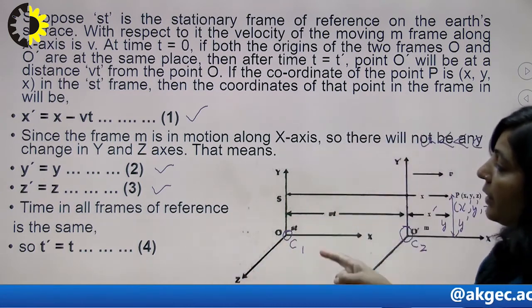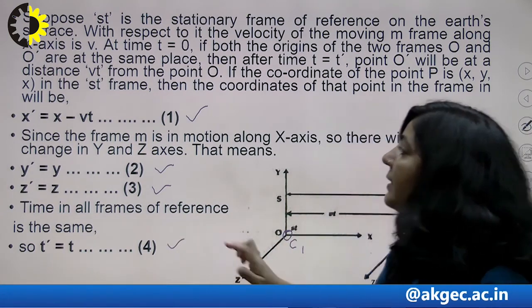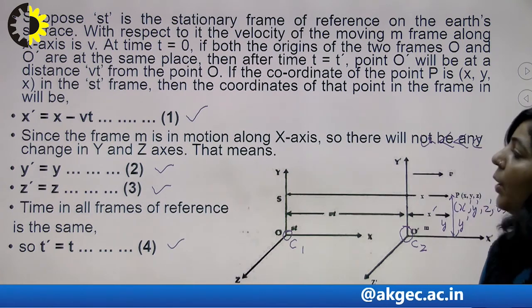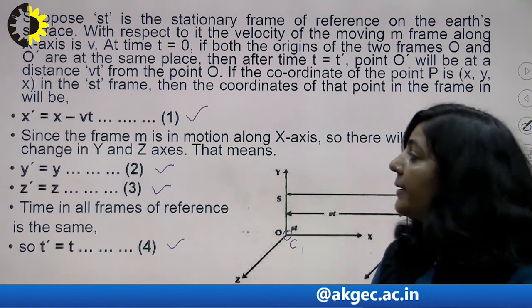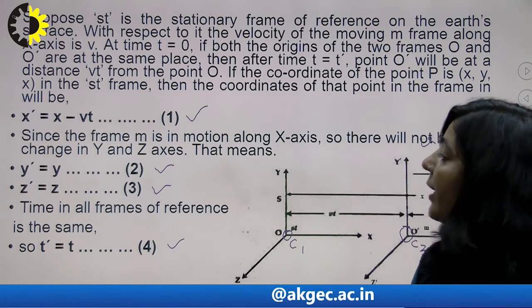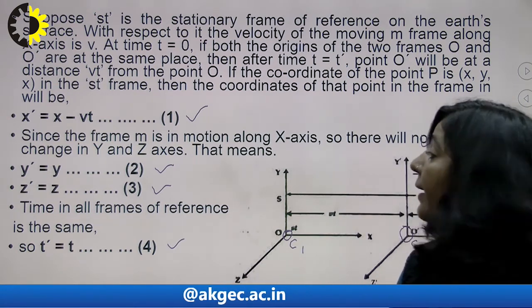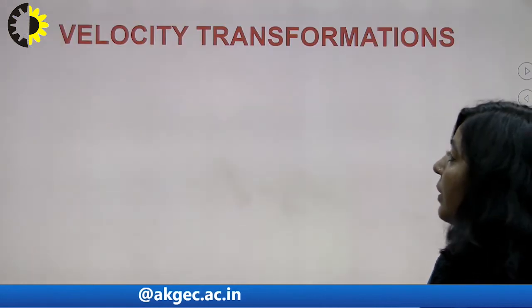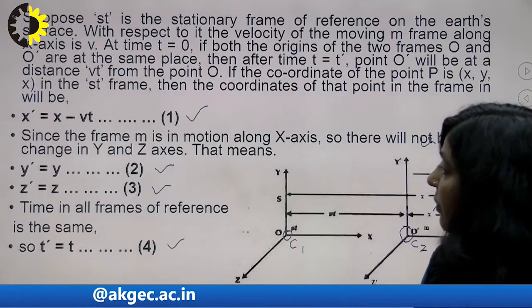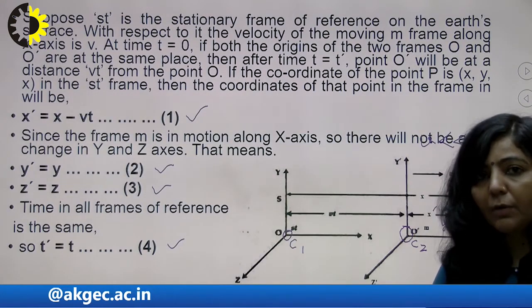So you have these four sets of coordinates: X dash as X minus Vt, Y dash as Y, Z dash as Z, and T dash as T. These four equations are the Galilean transformation equations.